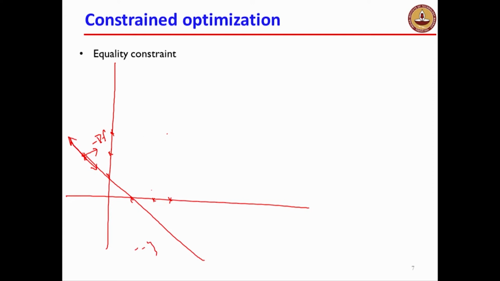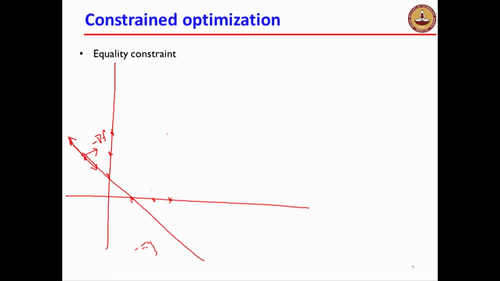Now I can go along this direction or this direction. What happens if I go along this direction? What can you say happens to the value of the function? The value of the function will decrease. Why? Because I can resolve minus gradient and find its component along this direction. It has a non-zero component. So if I go a very small amount along this direction, the function value only has to decrease. Therefore, this could not have been an optimum point.